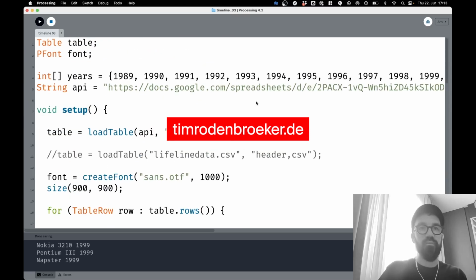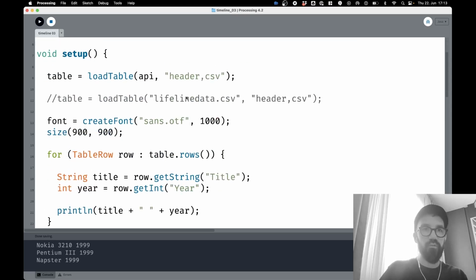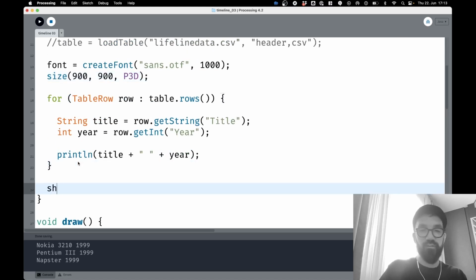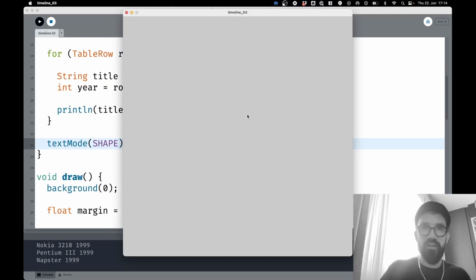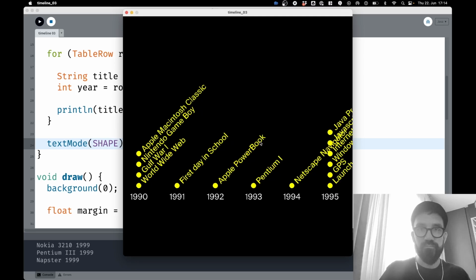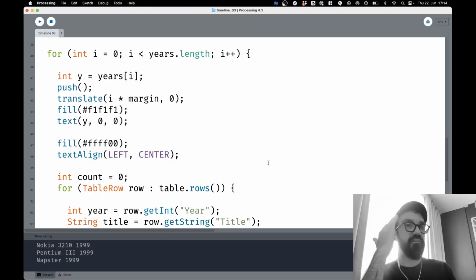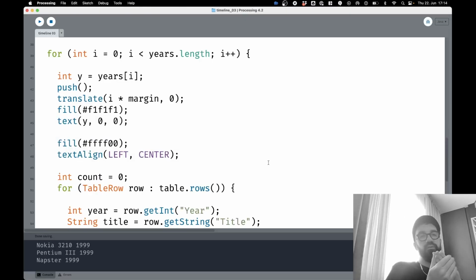And in this version, I would like to make it 3-dimensional. So I will go to size. This is the function where I set the renderer from P2D to P3D. And since I'm working with text, I need to set the text mode to shape to make sure I get crisp fonts. Otherwise, it looks very crappy at some points. Some characters are not really nicely rendered. Okay, same result.